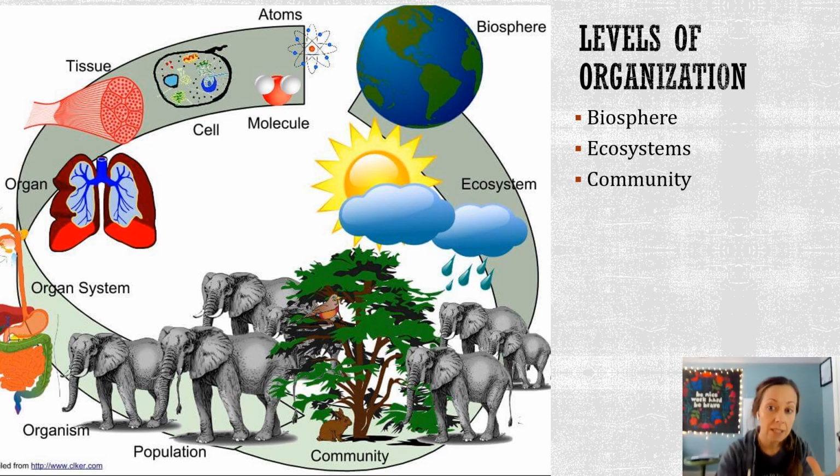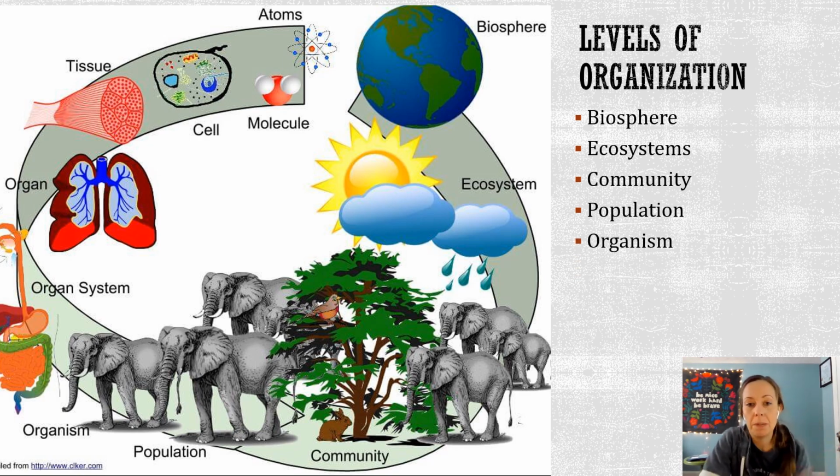We've done all of this. And then we could talk about our populations, which would be all of our organisms of the same species that live in the same area. Our organism, which in this picture would be our elephant, right? And then we stopped there. Okay, we got ourselves down to the organism. Now we're going to take these levels and go even smaller. Because we've already talked about the big world and how organisms interact in that. Now we're going to go lower.